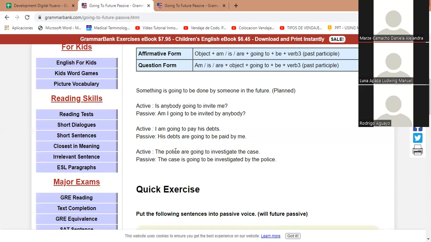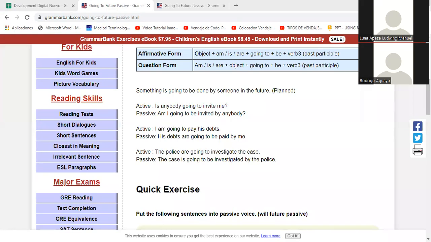All right, the other example, the police are going to investigate the case. The case is going to be investigated by the police. The case plus is, object plus is plus going to be plus the verb investigated in the past participle form, right? Okay, so that's examples with the going to be future simple with the passive voice.